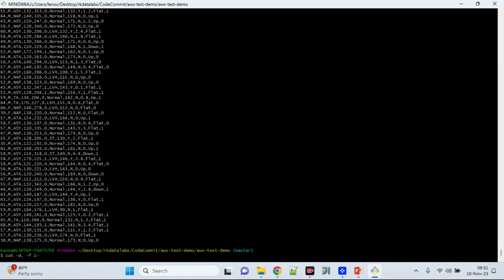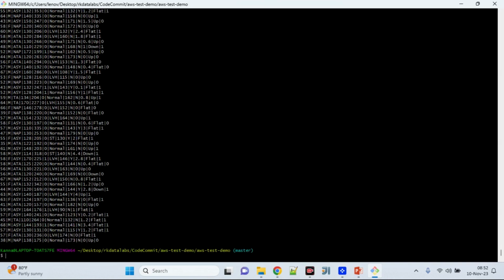If you want to start with the second, you can put 2-, or if you want to start with the first, you can put 1-, followed by the file name and then --output-delimiter equals your preferred one, let's say pipe. Whenever there is a comma, it converts it into a pipe, starting from the first index.